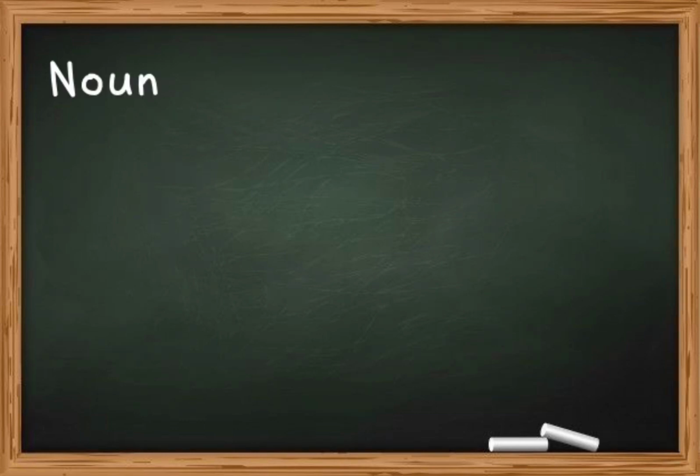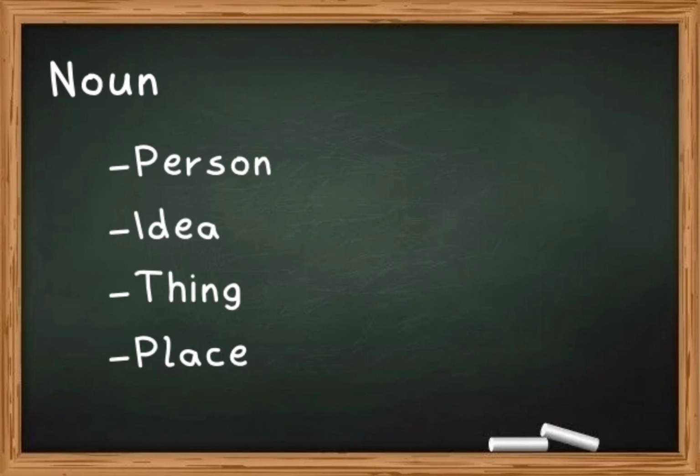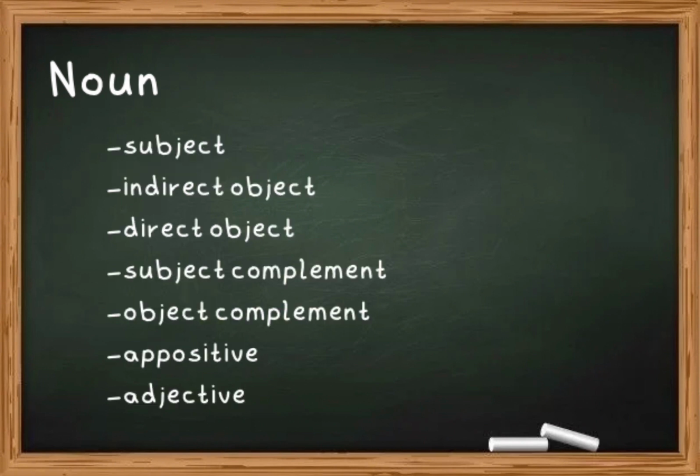Nouns. A noun is something that names something, such as a person, an idea, a place or a thing. In a sentence, a noun can play the role of a subject, an indirect object, a direct object, a subject complement, an object complement, and an appositive or an adjective.